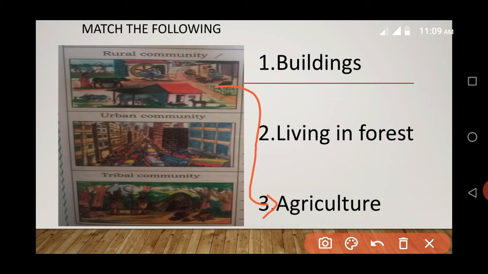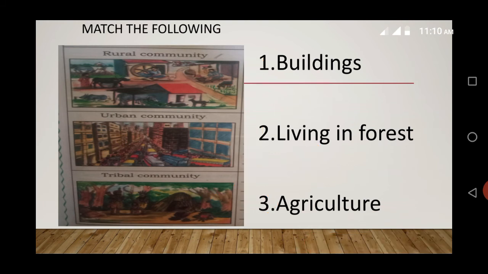And what about urban community? Urban community will be having the buildings. Yes, in cities you can easily find the buildings. Whereas tribal community, the community which lives in dense forest, such type of community is called a tribal community. They live in forest. Yes, students.